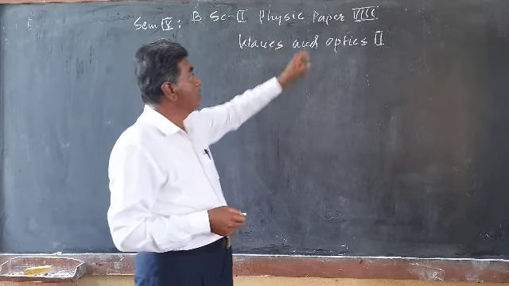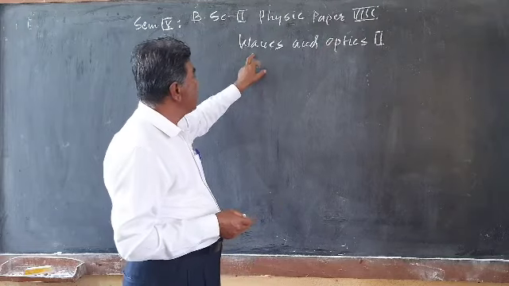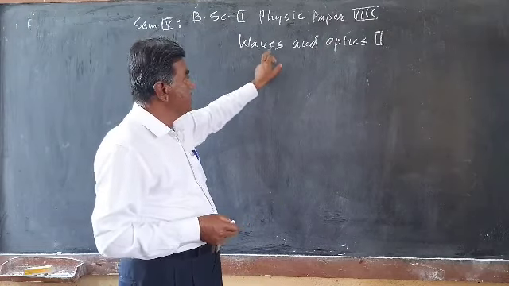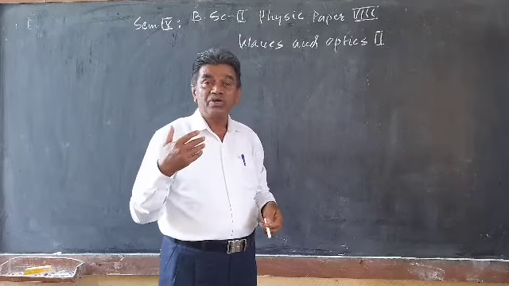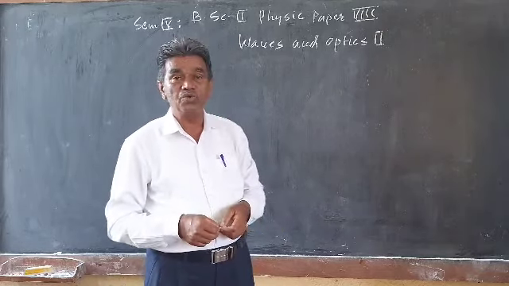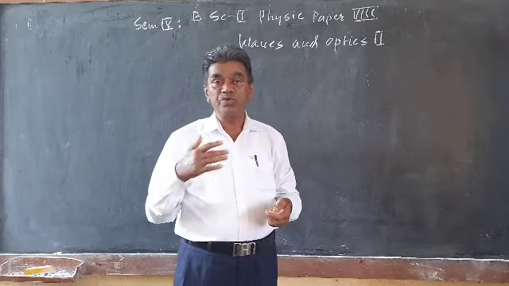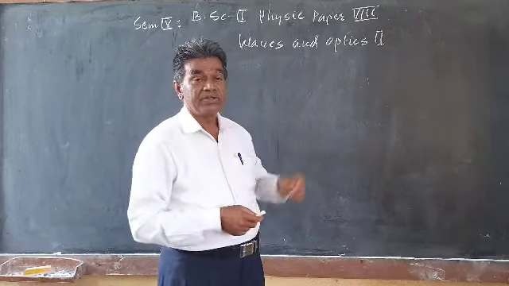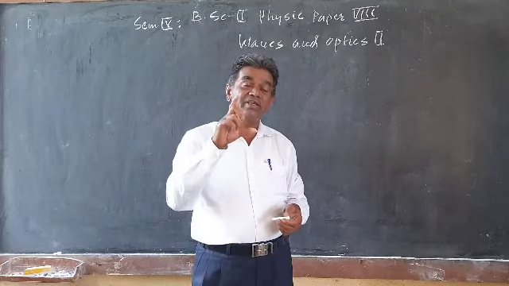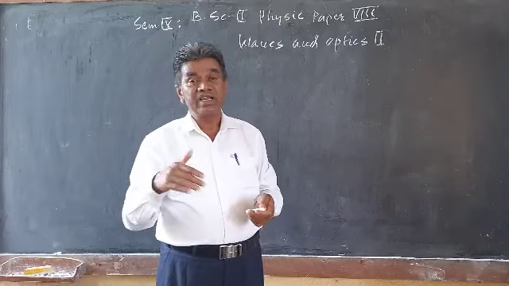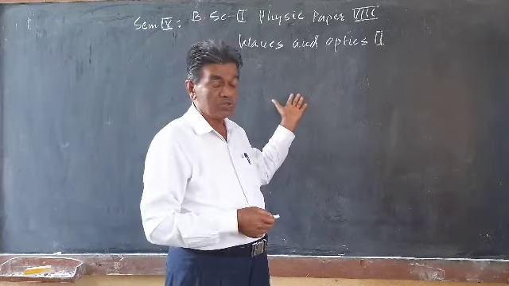So I am going to take paper number 8, and the name of the paper is Waves and Optics 2. Today we will discuss only the syllabus, what we have to study in this paper. So there are 2 units. In every paper there are 2 units, and in each unit there are subtopics also. So here also there are 2 units.